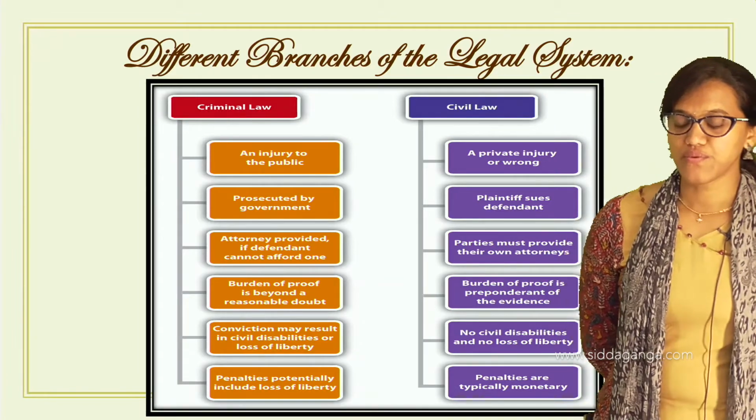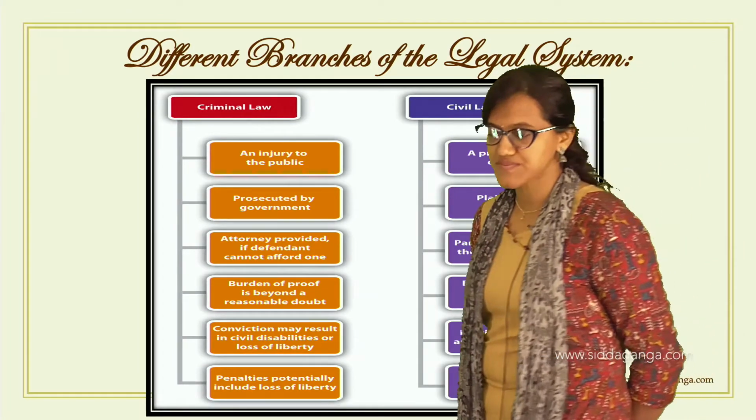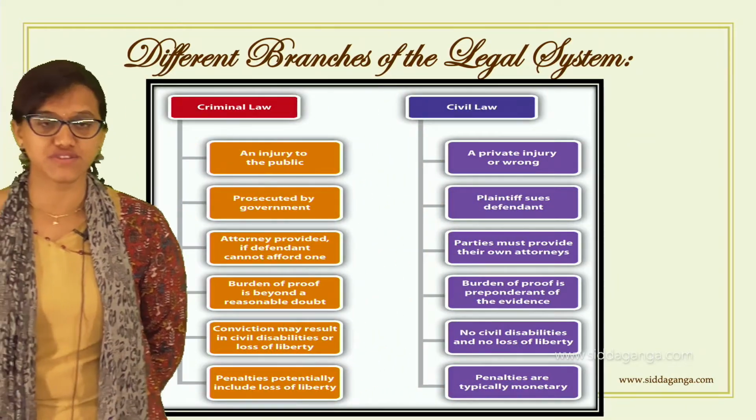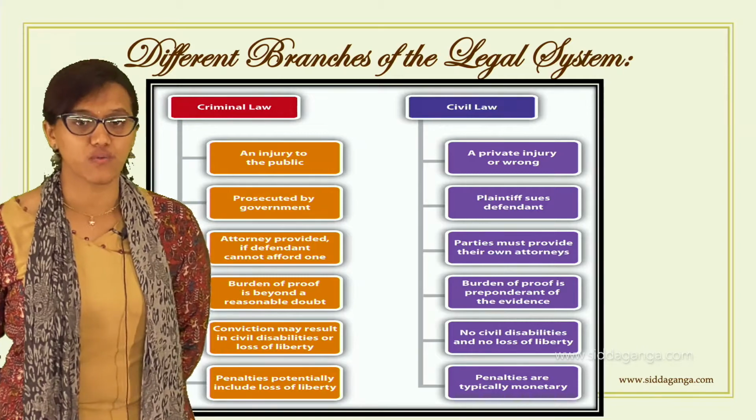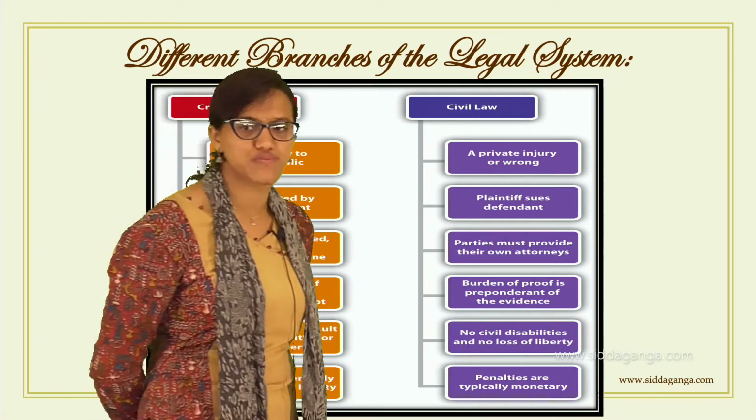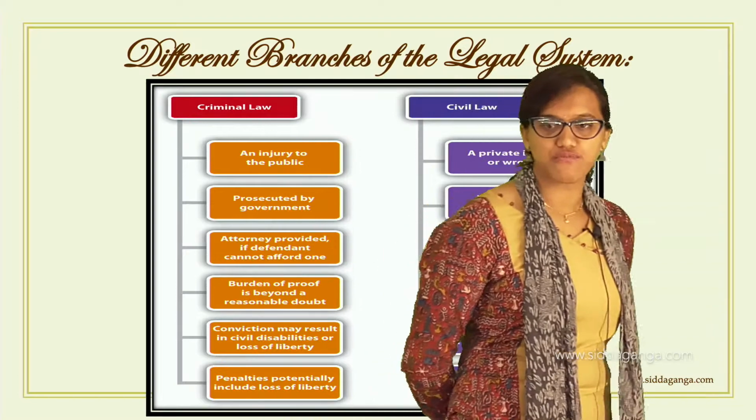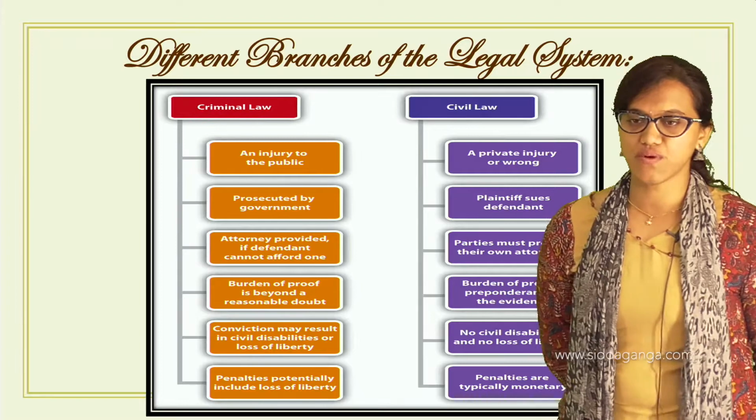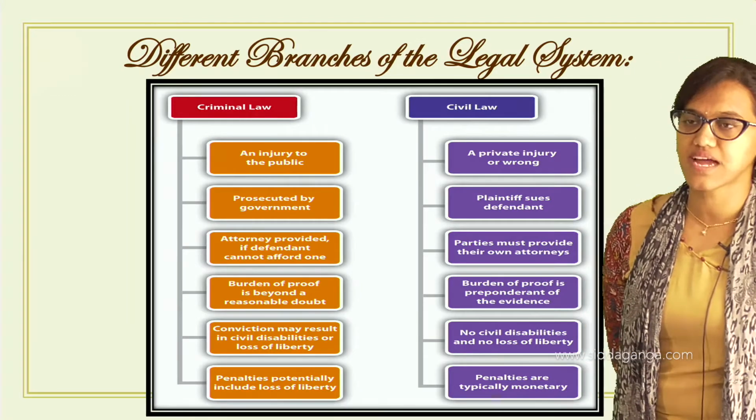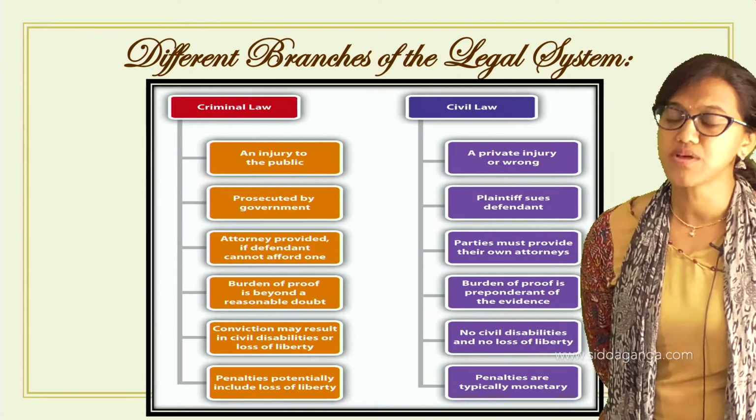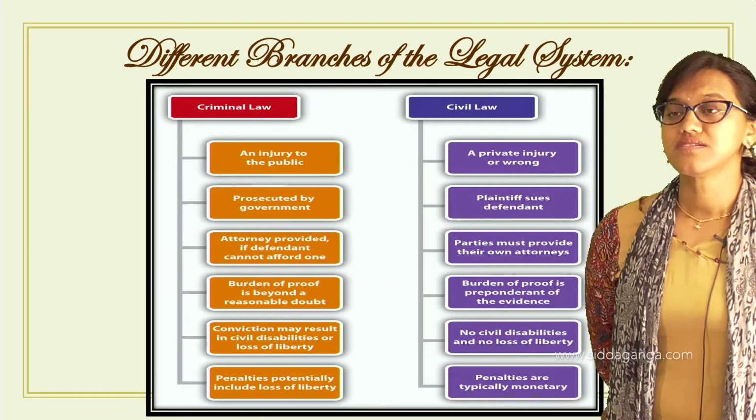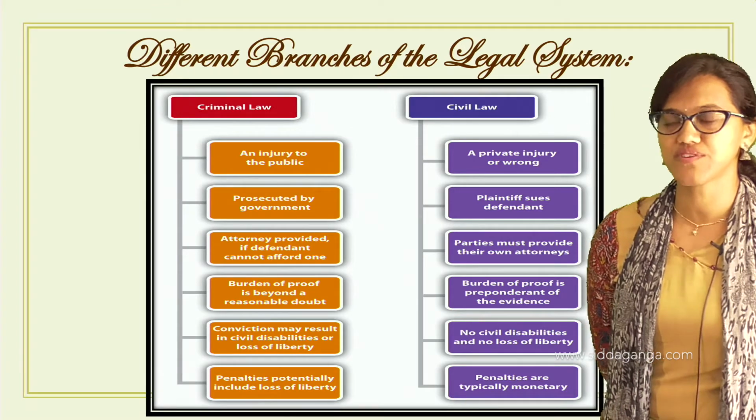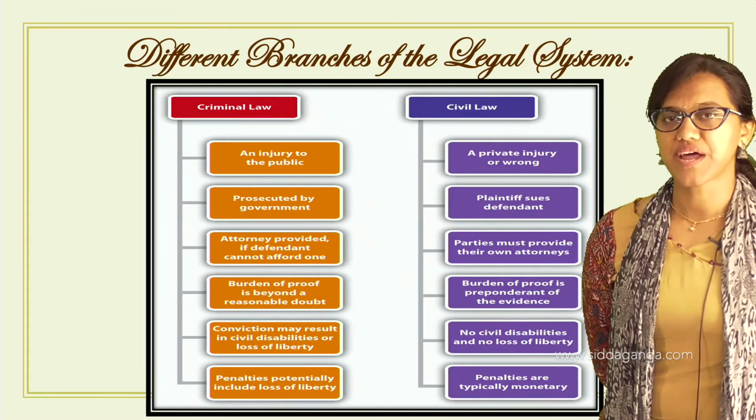Burden of proof. What is this burden of proof? It is nothing but who has to prove, whether it is the prosecutor or the attorney. In criminal law, the burden of proof is beyond a reasonable doubt. The evidence against the person who has committed the crime has to be collected by the state, or the government itself. When it comes to burden of proof in civil law, it has to be done by the private individual.